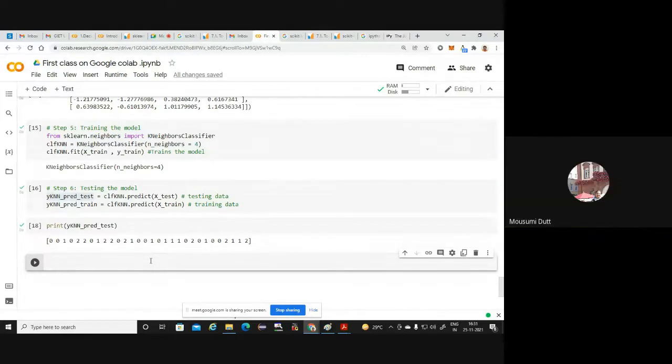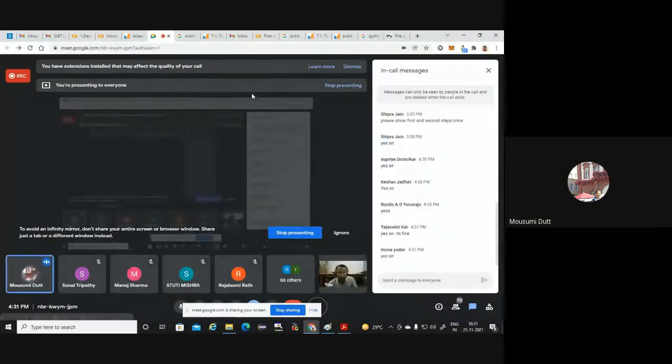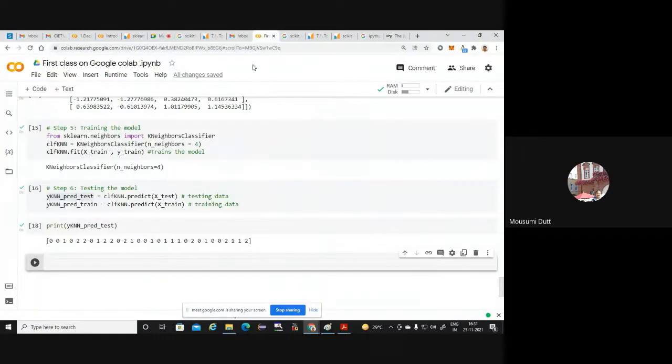Sir, one question I have. In step 6, these 2 variables, KNN pred underscore test and another one, are the predictions on training data and testing data. In step 6, these 2 variables and 2 functions are used: clf_knn.predict on X_test and on X_train.